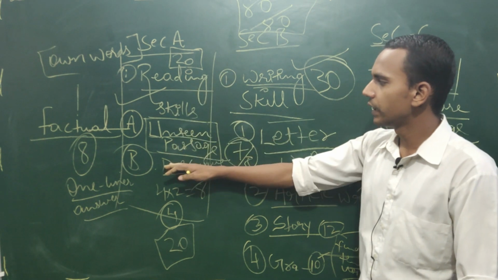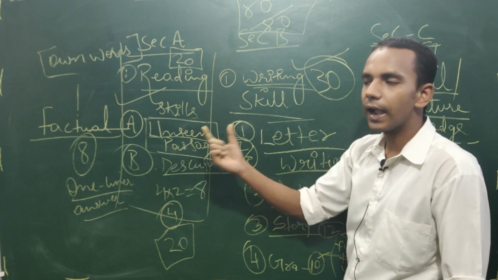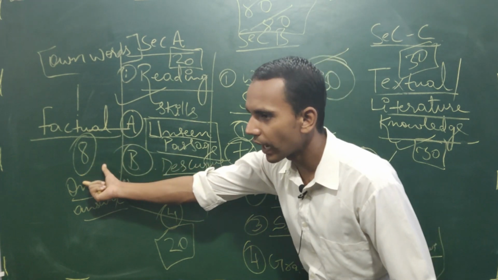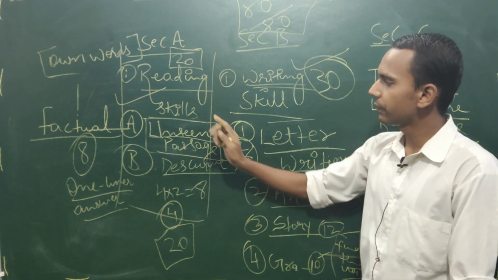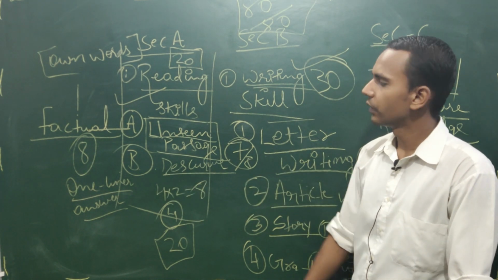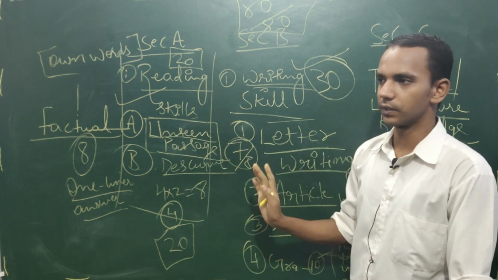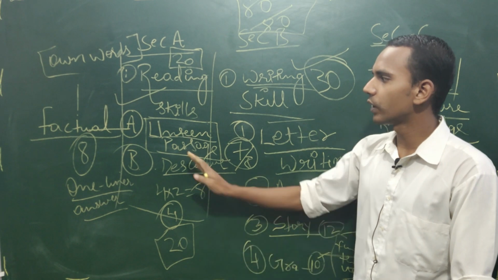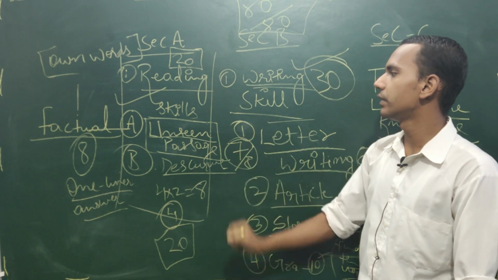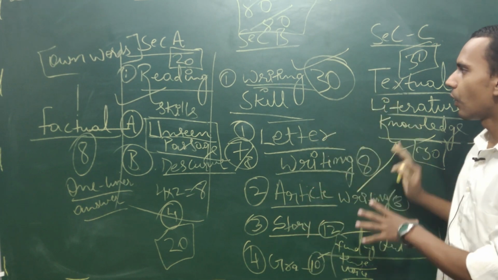So today we discussed what the scheme of examination is and what mistakes we are not allowed to make. Like here, we have found the answer in the unseen passage, and we are not allowed to copy from the passage and write it in the answer sheet. If we do that, our marks can be deducted. What do we have to do then? We have to understand the passage and write in our own words. At the same time, don't write anything extra. What is asked in the question, only that much we have to write.